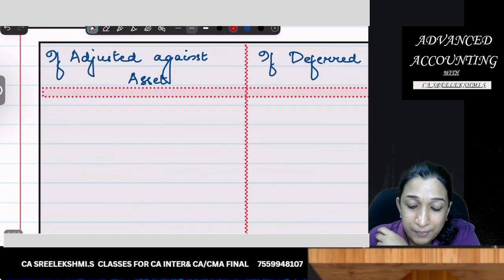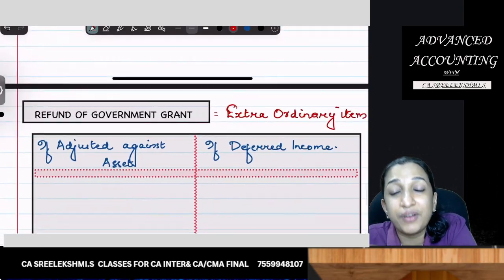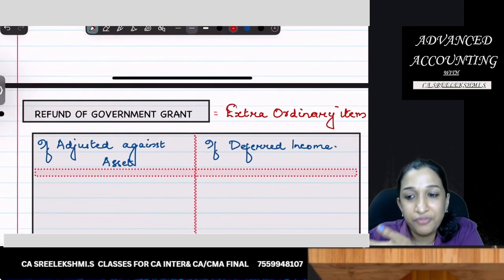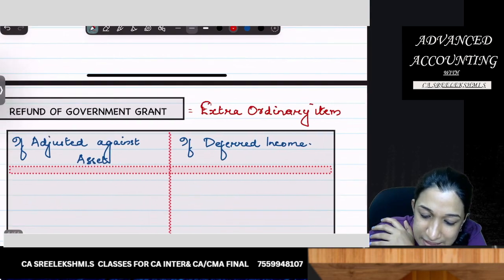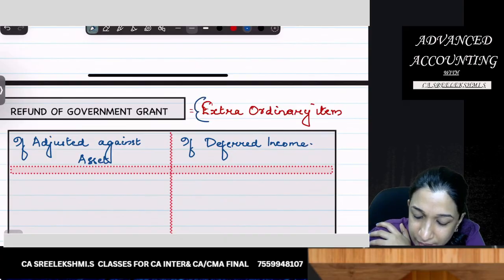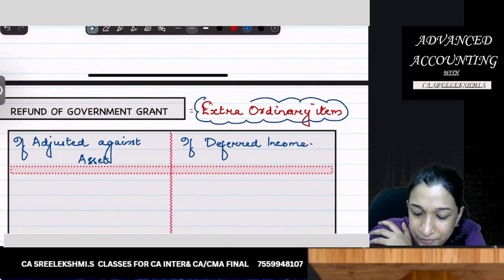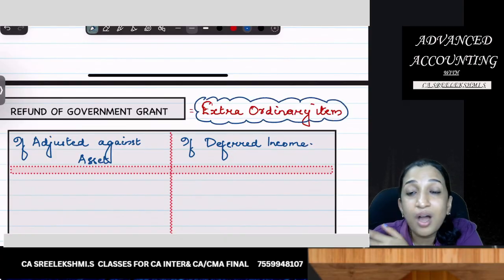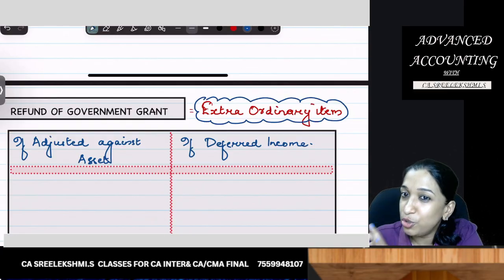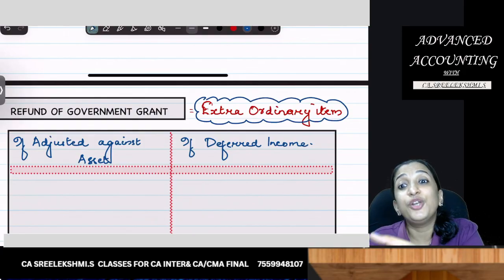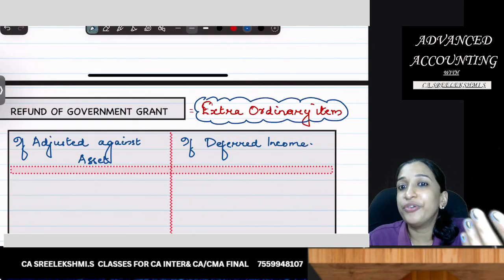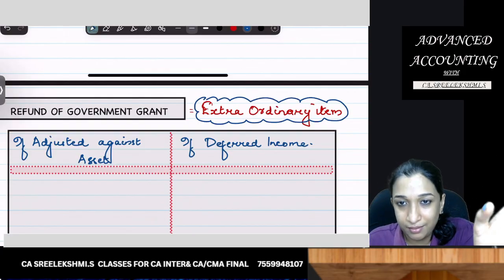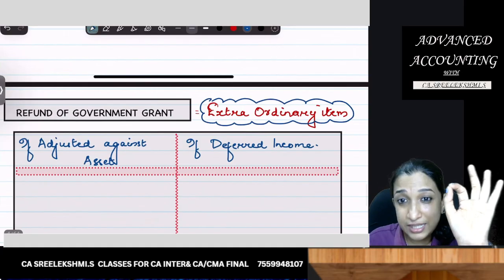Now, what is the treatment if government grant is to be refunded? What if conditions are failed and government grant is refunded? So it should be presented as an extraordinary item, because it's not ordinary. Government has given you grant and you have not satisfied the condition, so repayment is an extraordinary item, so you should disclose it as an extraordinary item.